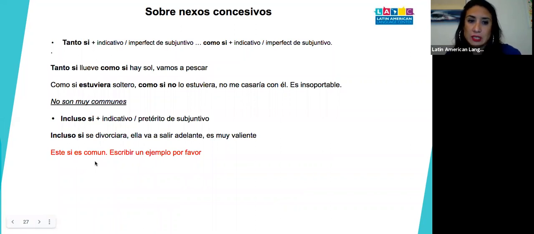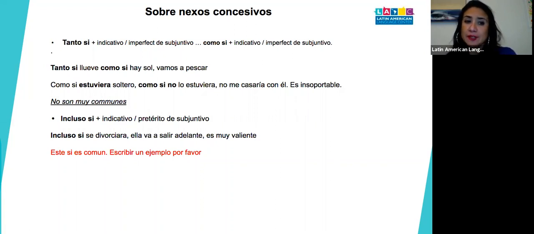So let's go to the next one. Tanto si, okay, is another one. Tanto si with indicative or imperfect subjunctive, so preterite subjunctive, or como si with indicative or imperfect subjunctive. Imperfect subjunctive is basically what they call it in the books, but it's basically preterite subjunctive, okay? So, por ejemplo, tanto si llueve como si hay sol, vamos a pescar.